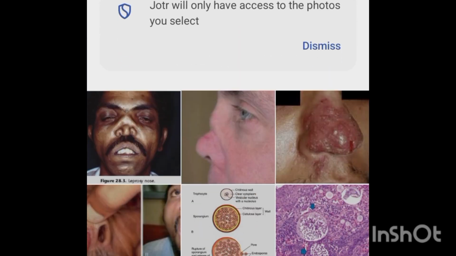And now the picture of tertiary syphilis. In tertiary syphilis, we have saddle nose deformity, and there is gumma formation at the nose. This is the case of tertiary syphilis.